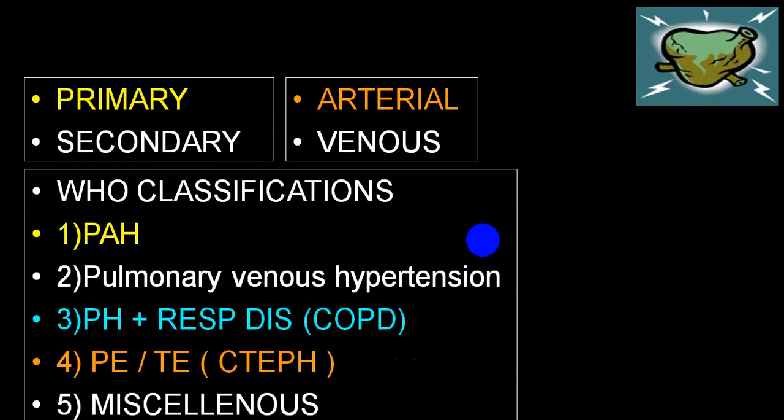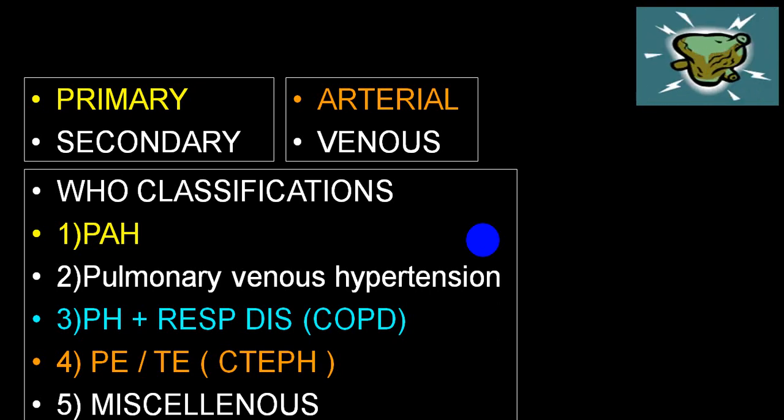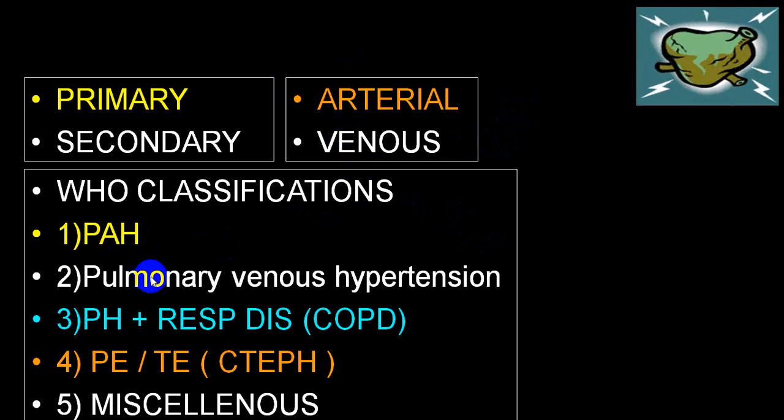First differentiation, I'll talk of what we call the WHO classification so you will understand much better. In WHO there are 5 groups. First we call primary pulmonary arterial hypertension, which includes idiopathic as well as familial. We'll be talking in detail further. So it is pure arterial hypertension, so we call it pulmonary arterial hypertension. Second group is because of venous pressure elevation, so it is called pulmonary venous hypertension. So that will fall into these 2 groups, arterial and venous group. So this is arterial, this is venous group.